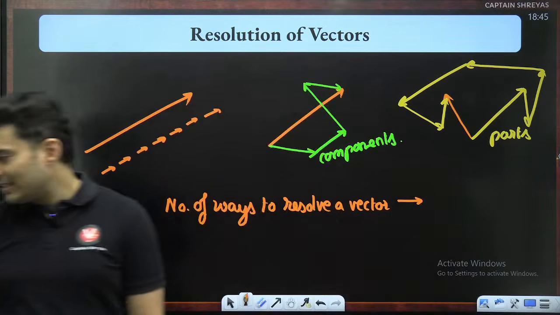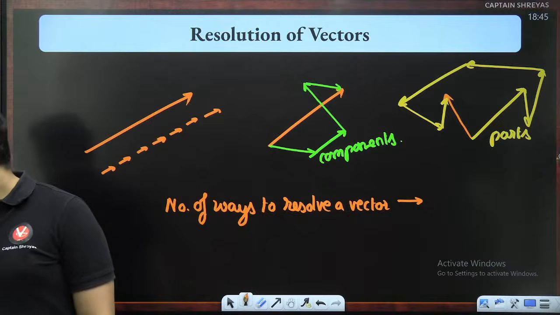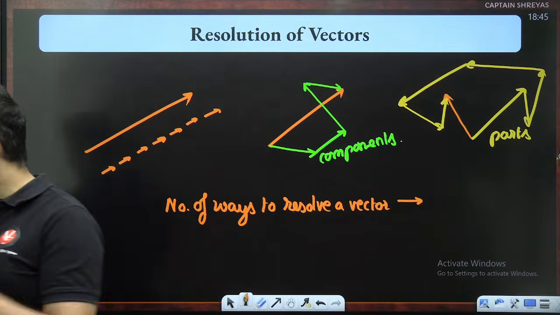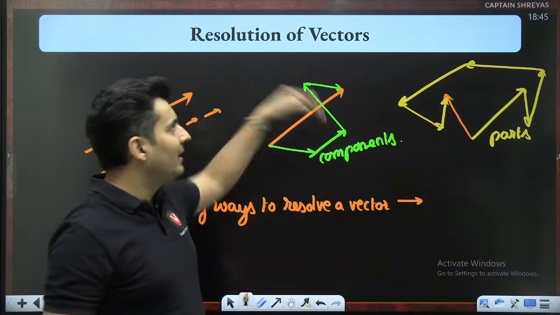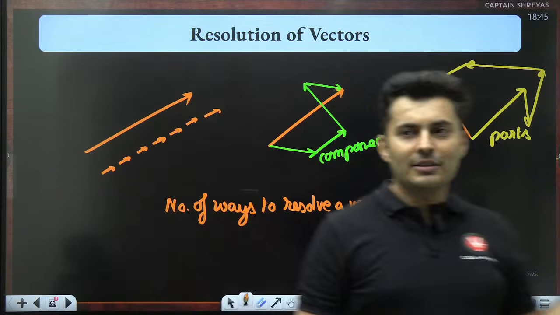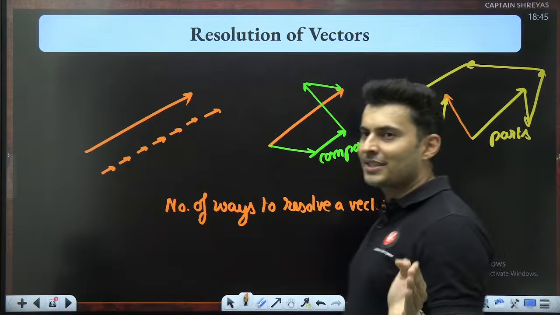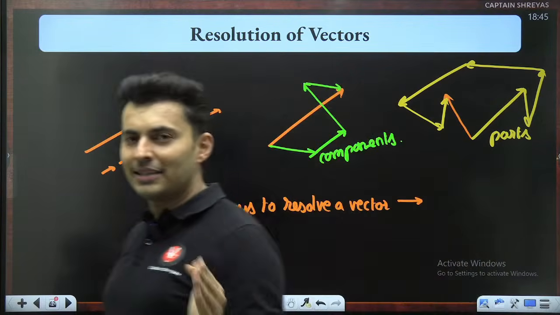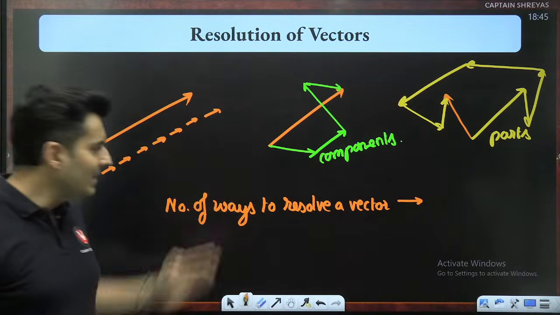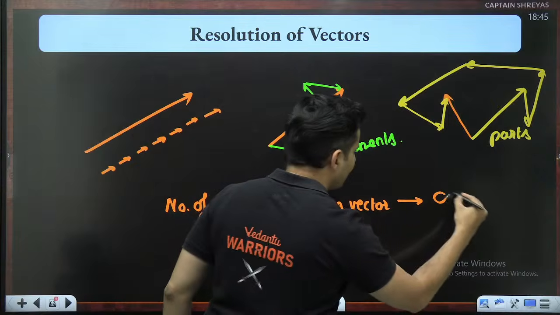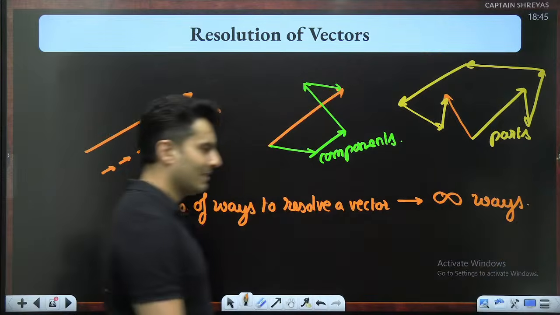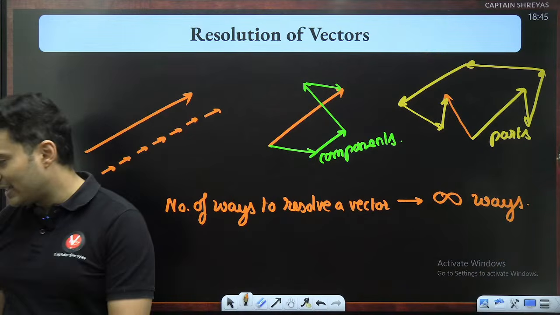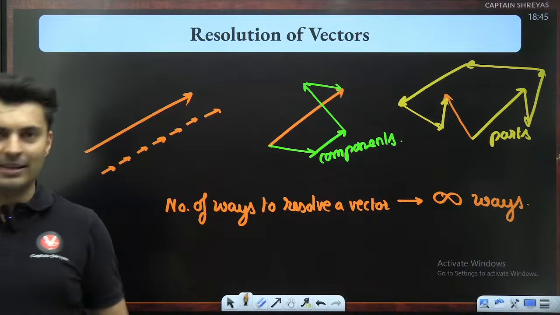Yes, very simple answer. Excellent. What is it? Infinity. So many ways I can split in so many different ways, like this, like that, like this, like that. So there is no fixed amount or finite ways. It is definitely going to be infinity. Exactly. Infinite ways. So there is no fixed number, infinite number of ways are there.